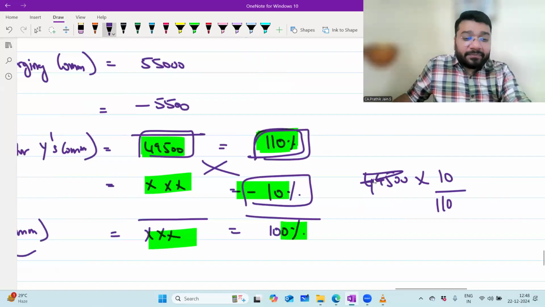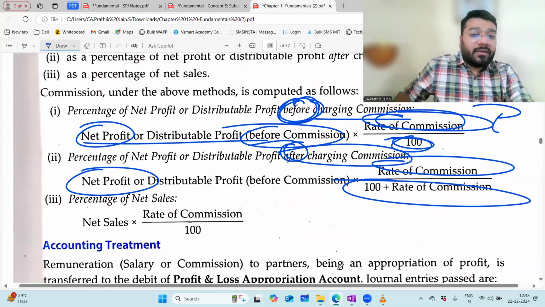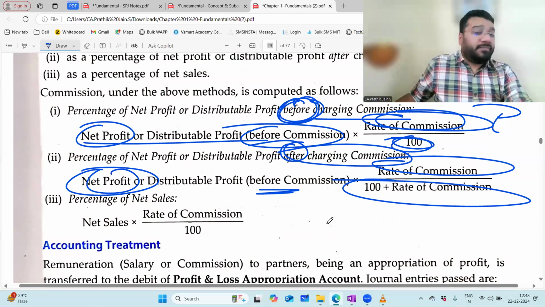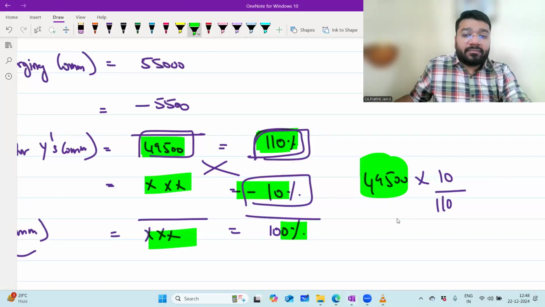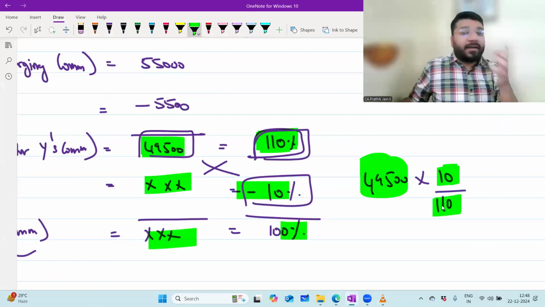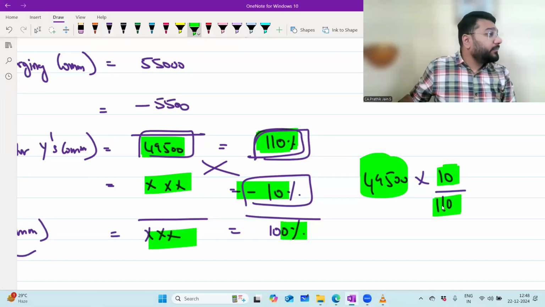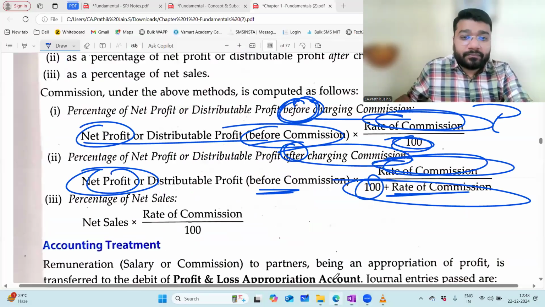What is this 49,500? As per your so-called formula, it is net profit before commission. Whose commission? Y's commission. 49,500 is net profit before Y's commission, into rate of commission 10, into 10, divided by 100 plus rate of commission. What is 100 plus rate of commission? 100 plus 10, which is 110. So 49,500 into 10 by 110. Same formula you got. Any problem? No, sir.